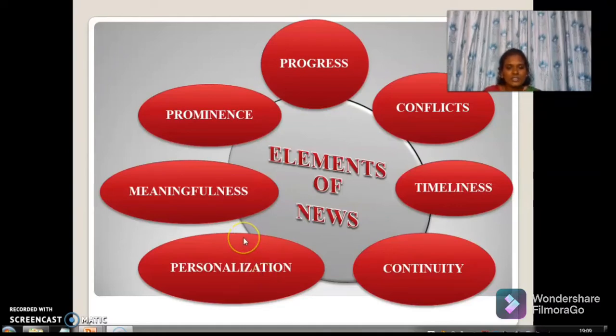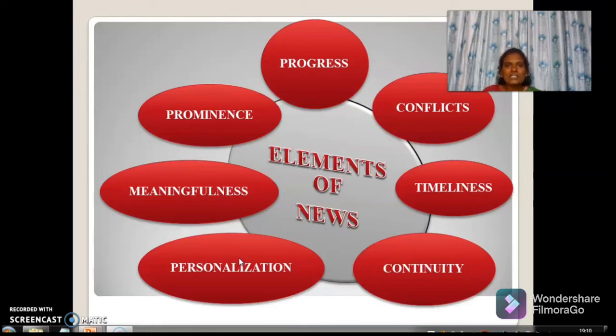Next is meaningfulness. This relates to the sense of identification the audience has with the topic. Cultural proximity is a factor here. Stories concerned with people who speak the same language, look the same, and share the preoccupations of the audience receive more coverage.